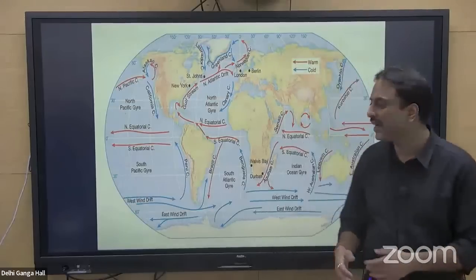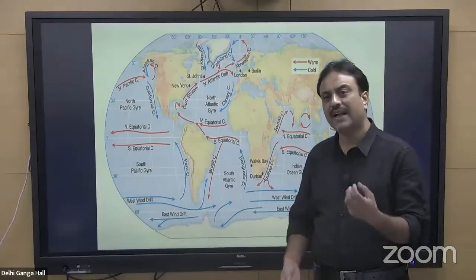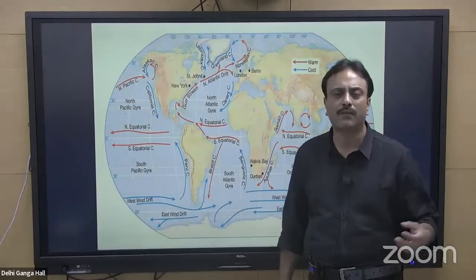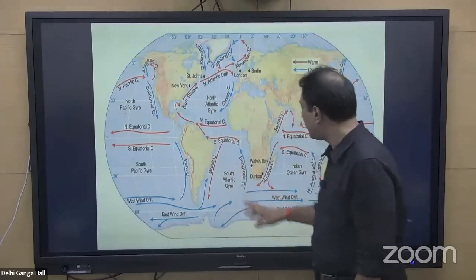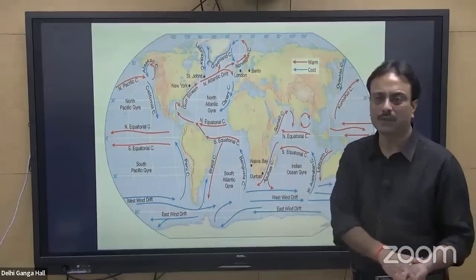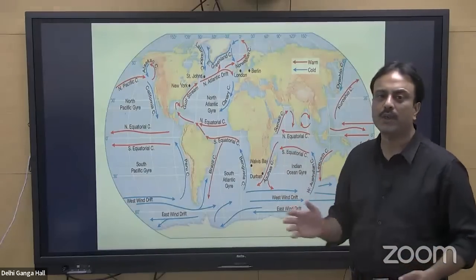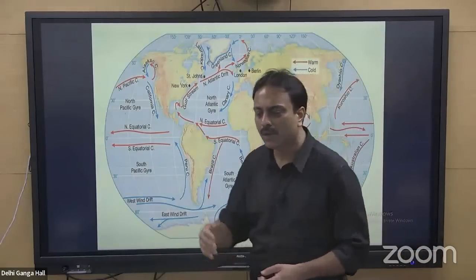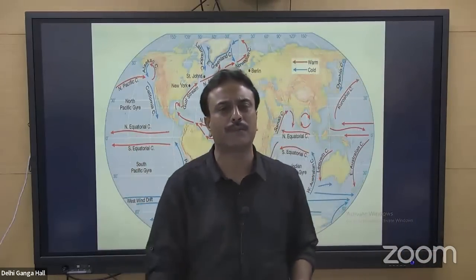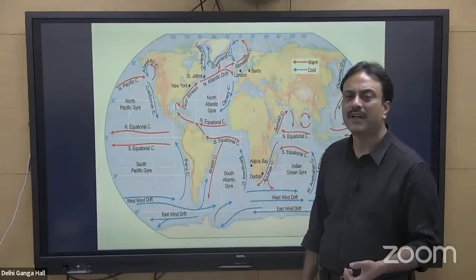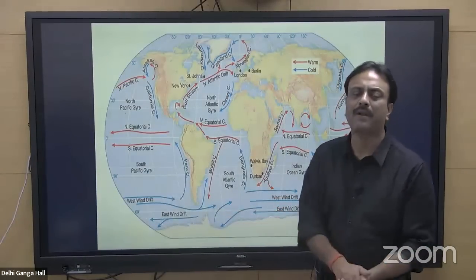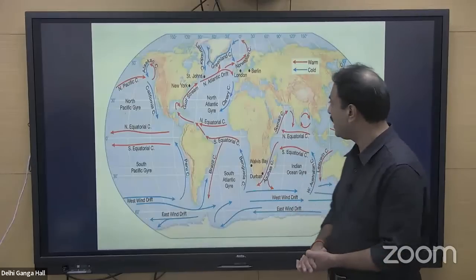Apart from that, ocean current sets the water in motion. It results in the phenomenon of gyration. So gyration takes place: North Atlantic gyre, South Atlantic gyre, Indian Ocean gyre, and so on. It helps in redistribution of heat from the equator towards the poles and redistribution of low temperature from the poles towards the equatorial area. And so it modifies the climatic and weather conditions, and it helps in keeping the earth a blue and habitable planet.